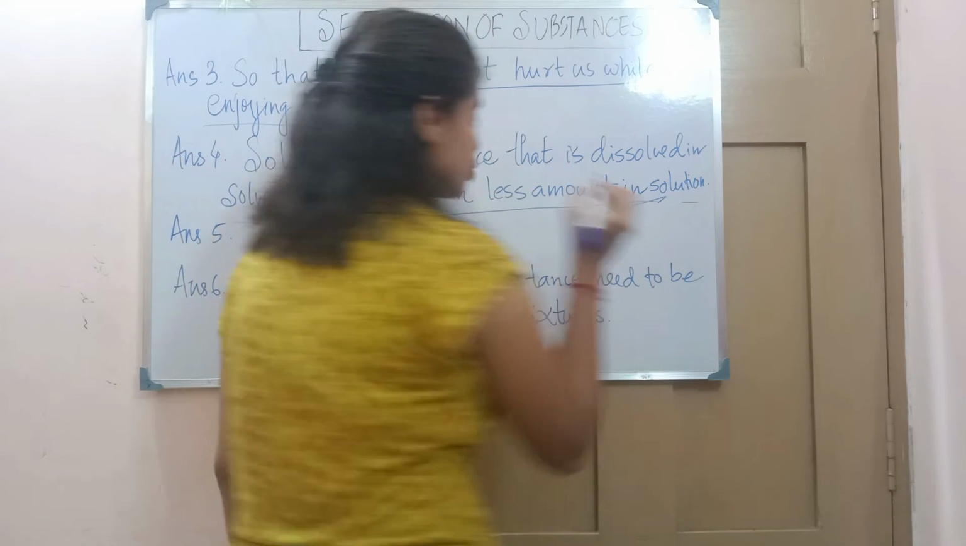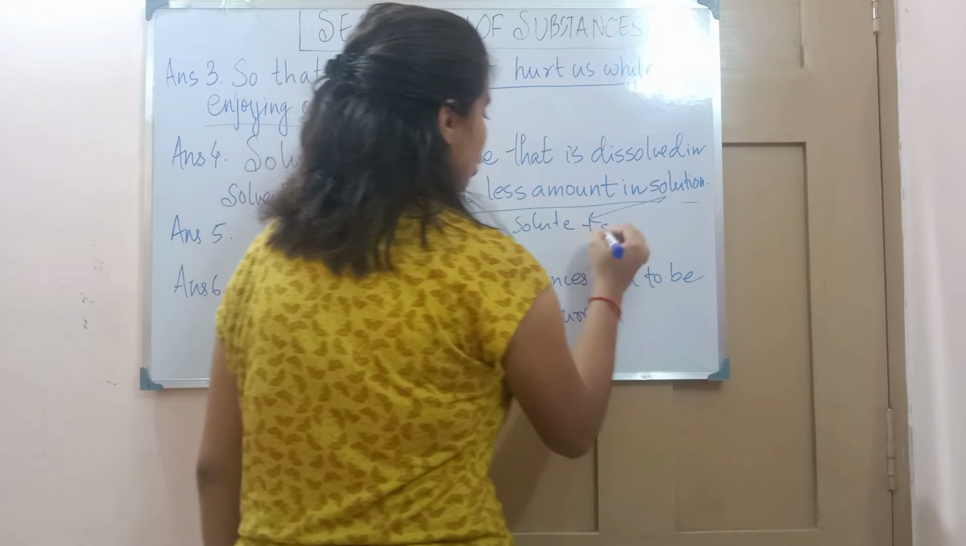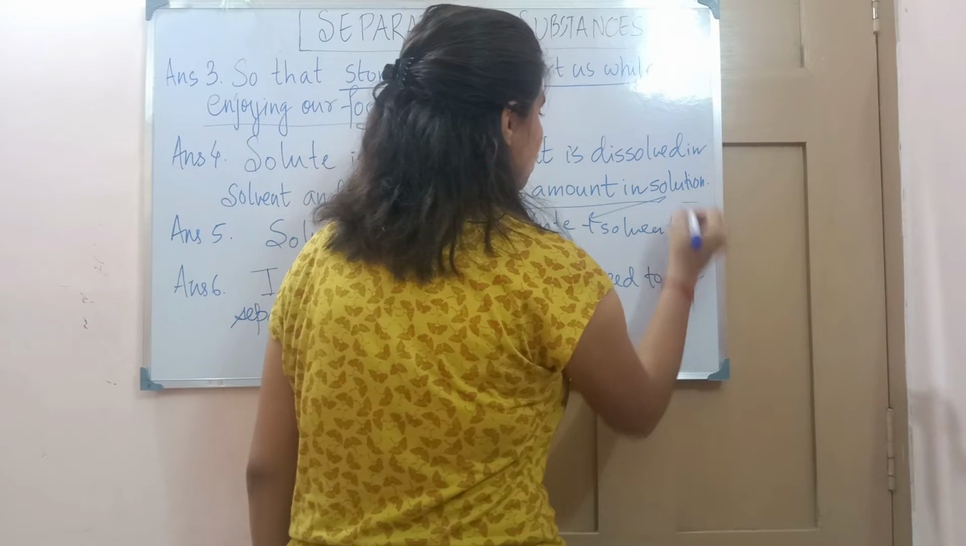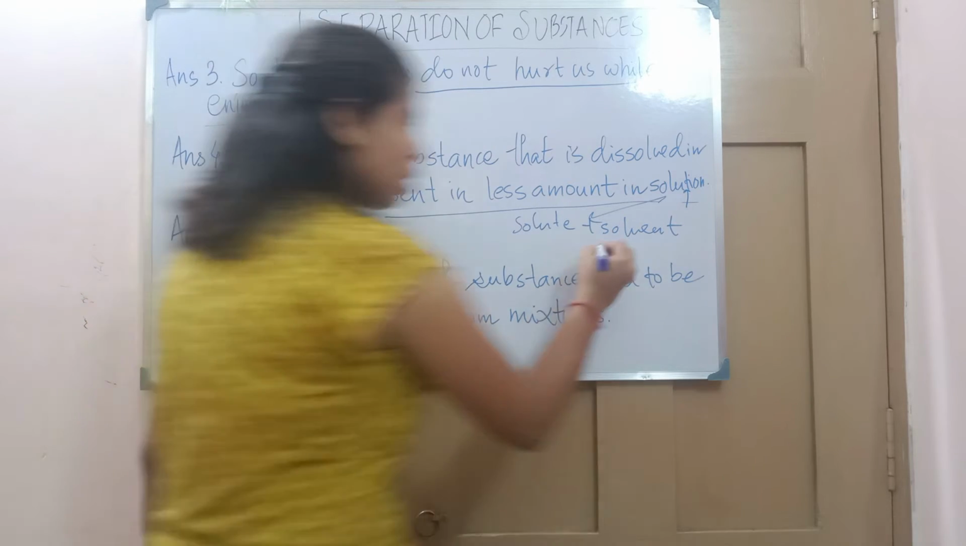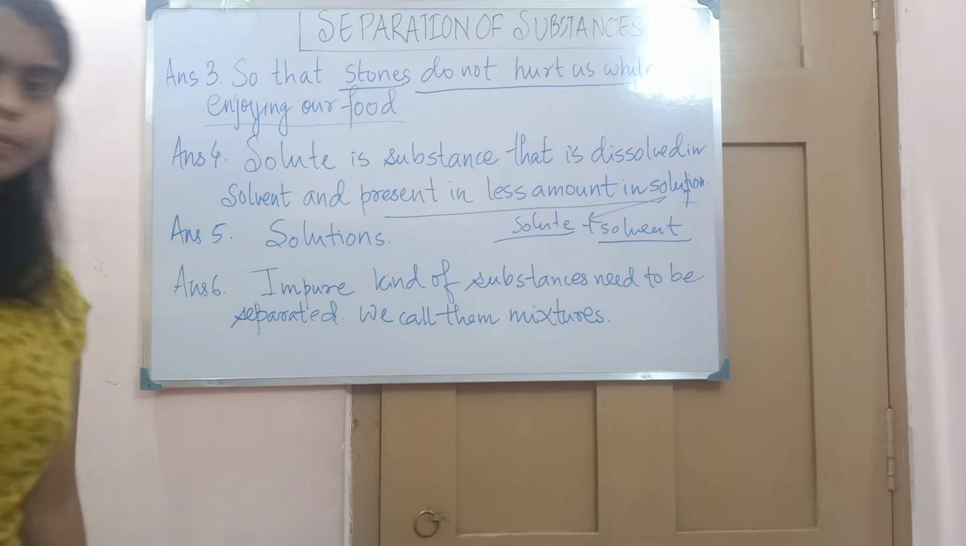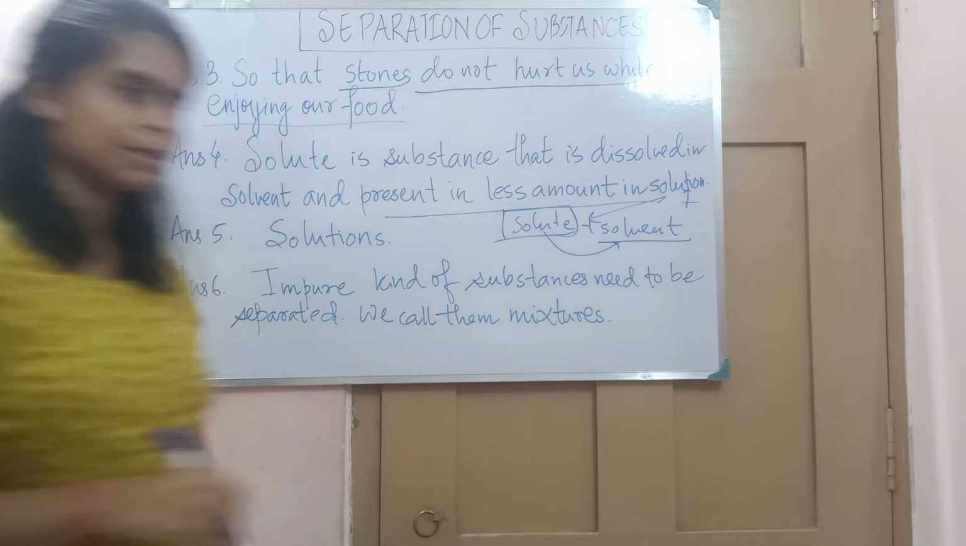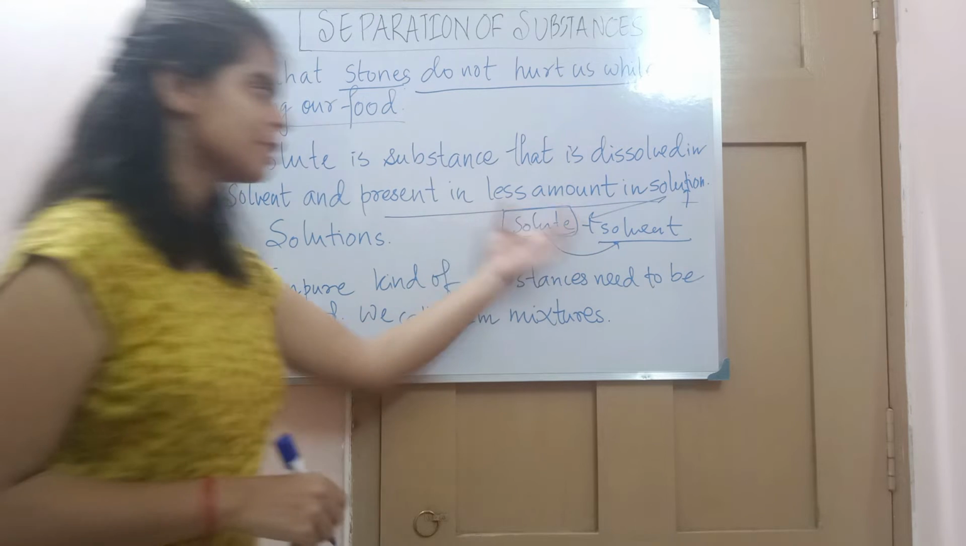A solution is comprised of what? A solution is made up of solute and solvent. Together they give us a solution. The solvent is present in the maximum amount and the solute in the minimum amount. And this solute is dissolved in the solvent, not the solvent dissolved in the solute.